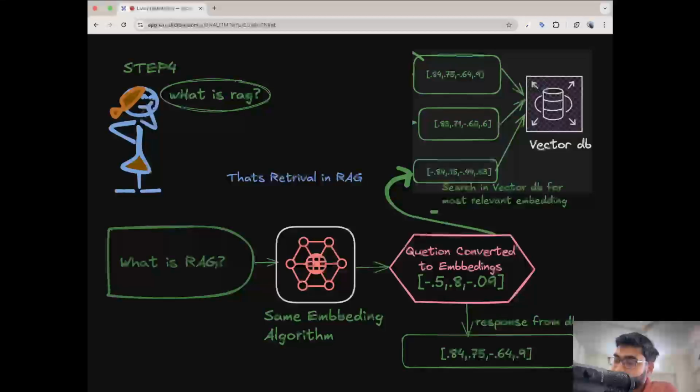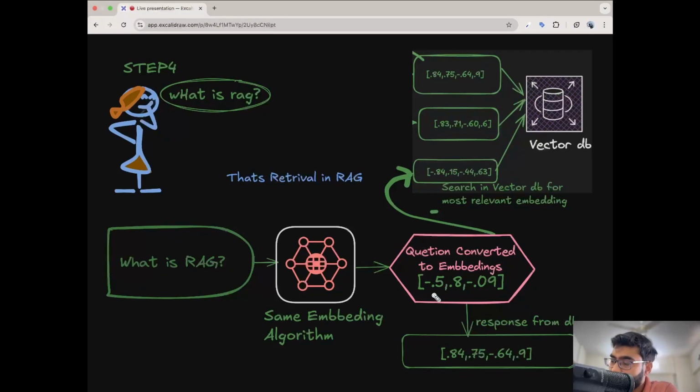So the next step is this question which is converted to embeddings. Now these embeddings will be matched with the help of the similarity search. There are many algorithms to figure out which embedding matches perfectly to the embeddings we have stored. One is the similarity search. It will take this embedding and search in the vector database for the relevant embeddings.